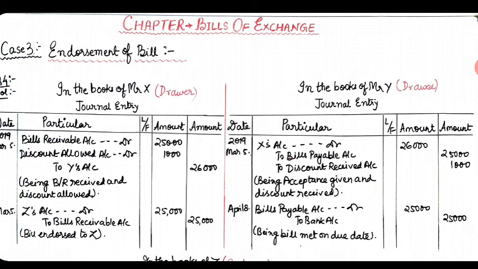The first, that is the endorsee, the first entry will be bills receivable account debit to X's account, that is bill received from X, and April 8, bank account debit to bills receivable account, the amount of the bill received, 25,000.